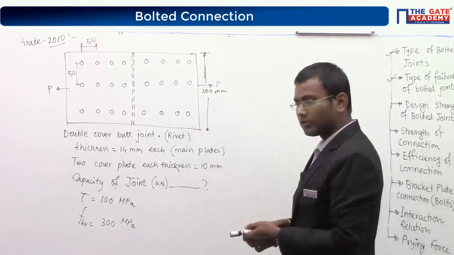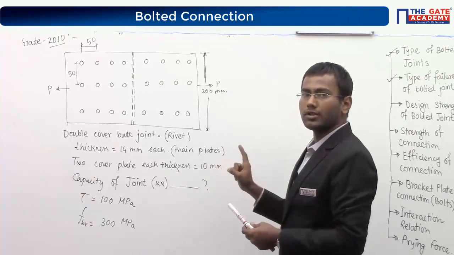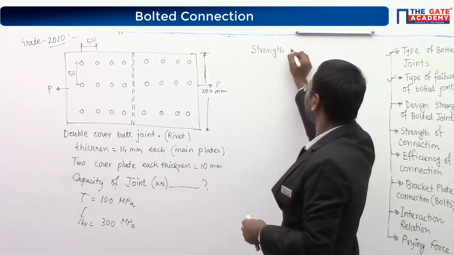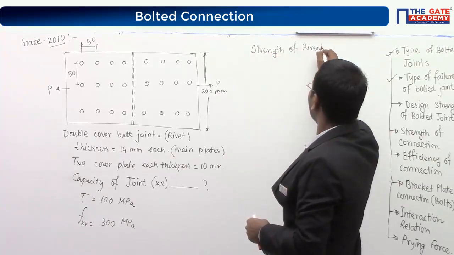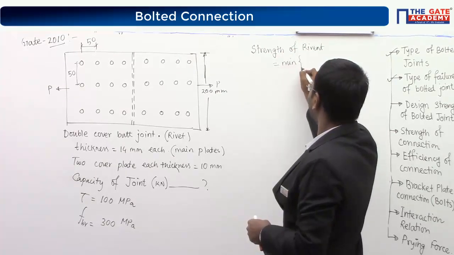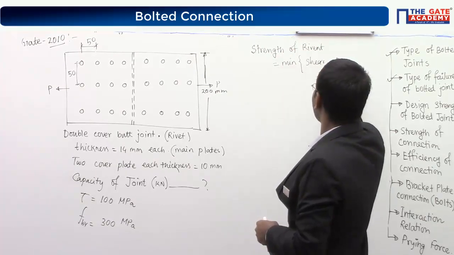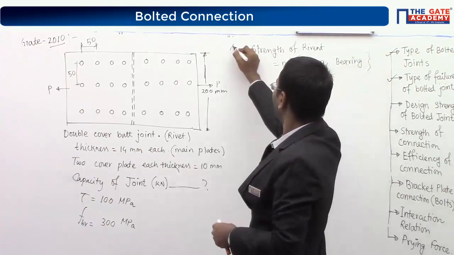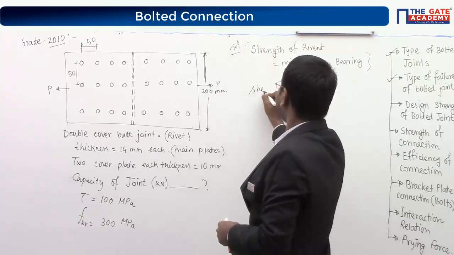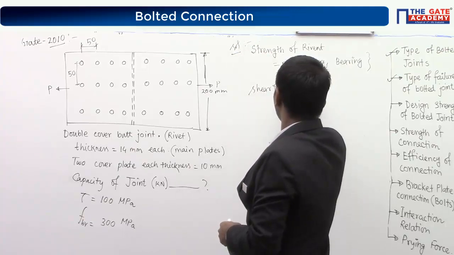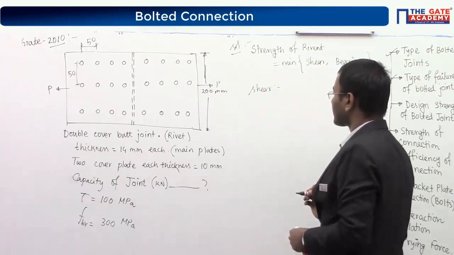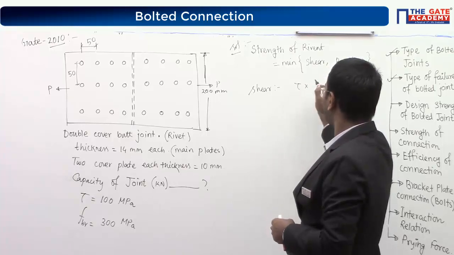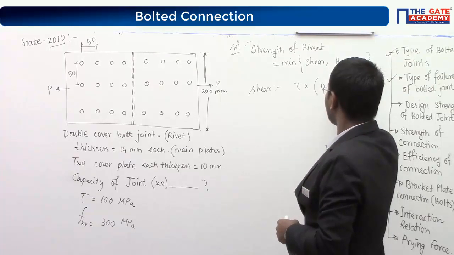Now how to find out the strength of the rivet? This is not for bolt, this is for rivet. So strength of rivet, not bolt, I repeat, is equal to the minimum value of shearing strength and bearing strength. So how to find out the shearing strength? Shearing strength, looking at the calculation, is shear stress multiplied by N into shear area.